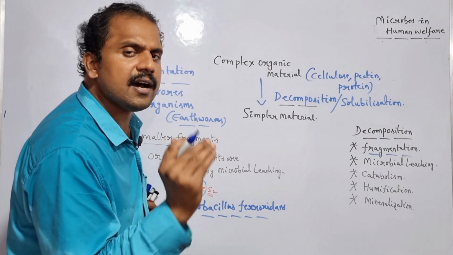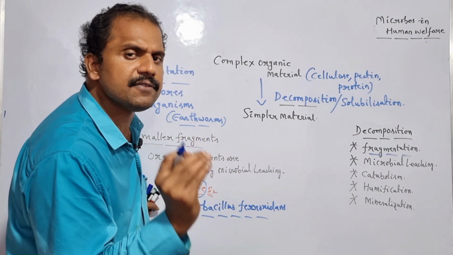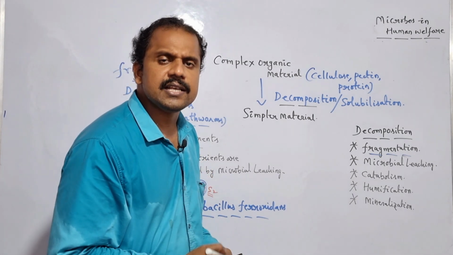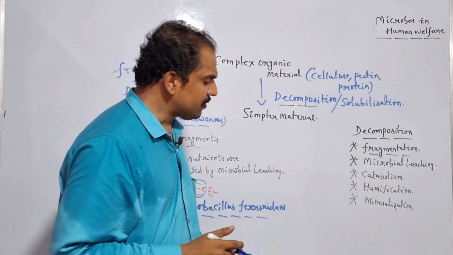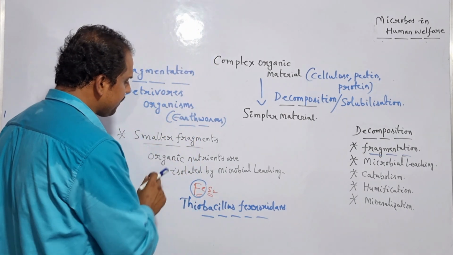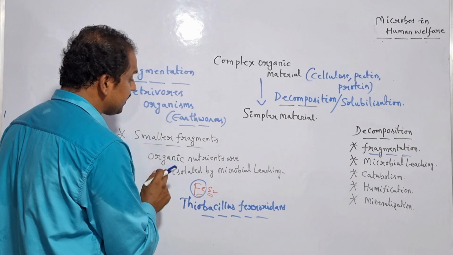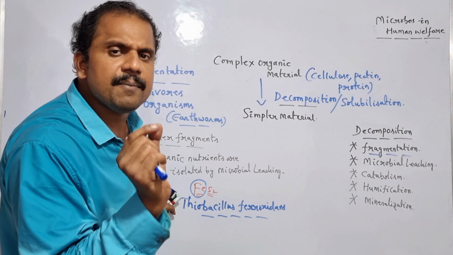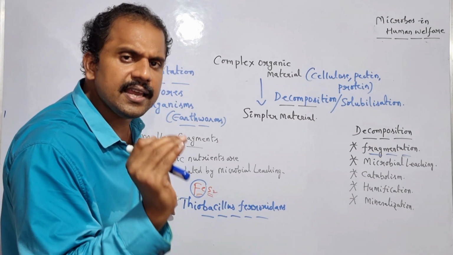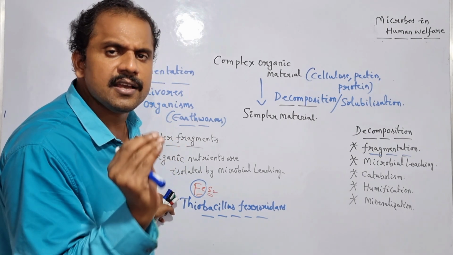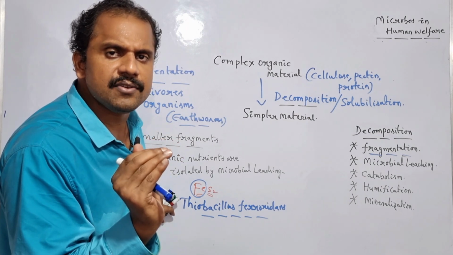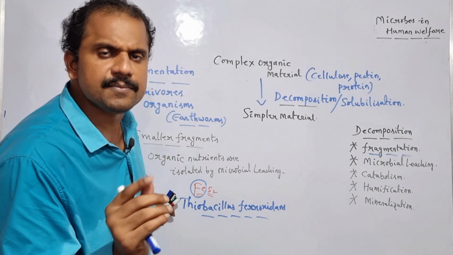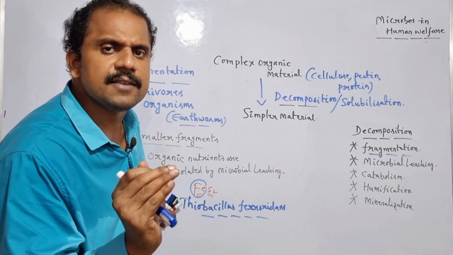And we can apply the same concept here. In order to separate the organic nutrients from the smaller fragments, the microbial leaching mechanism takes advantage of specific microbes. Is it clear? So after the successful separation of organic nutrients from the smaller fragments, the smaller fragments also contain many inorganic nutrients. The inorganic nutrients which are a part of the smaller fragments are successfully isolated by taking advantage of specific enzymes of specific saprophytic organisms and as well as some of the detritivorous organisms like earthworms.